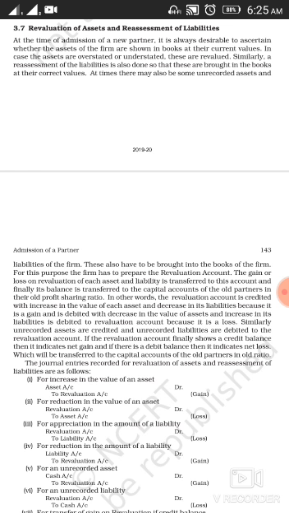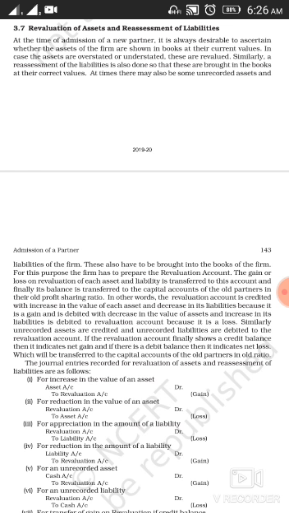The gain or loss on revaluation of each asset and liability is transferred to this account, and finally its balance is transferred to the capital account of old partners in their old profit sharing ratio. So whatever gain or whatever loss that will be there on the revaluation of each asset and liabilities, that will be transferred to revaluation account, and finally its balance will be transferred to partners capital account in their old profit sharing ratio.